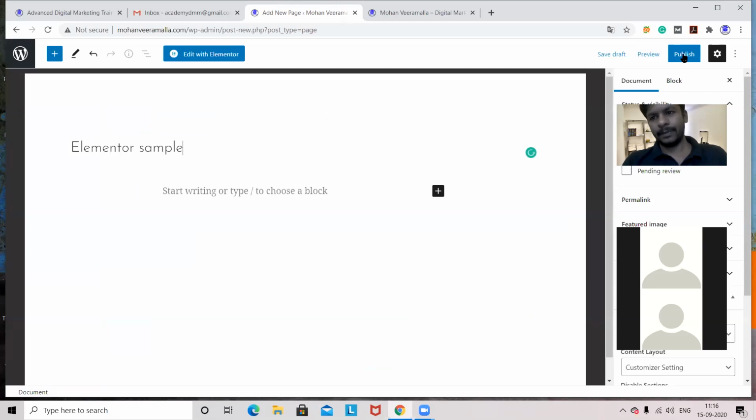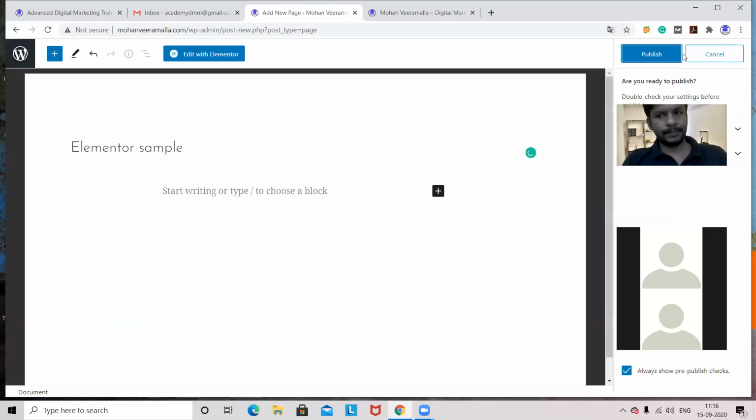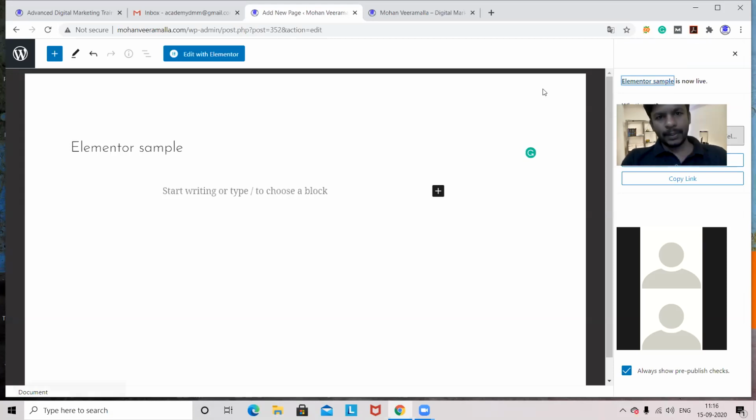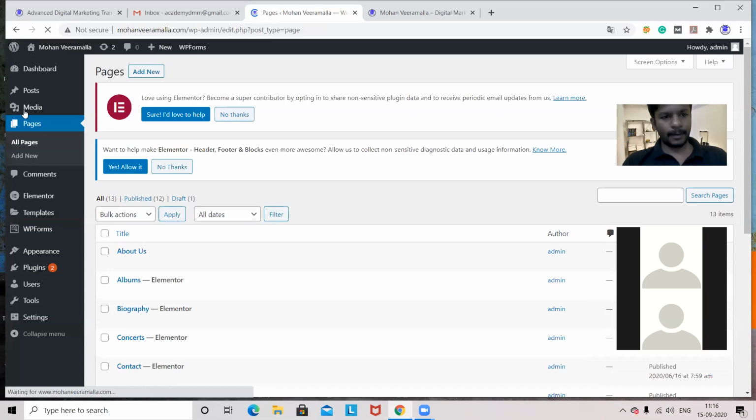If I want to show this page in the menu, what should I do? Anyone from the group? Now I created a page. Now I want to show this page in the menu. We have a menu in the website. So there I want to show it, what to do? Got the question?